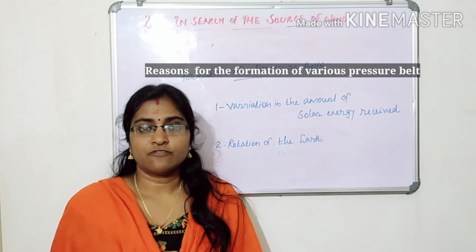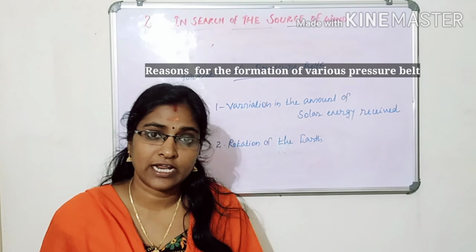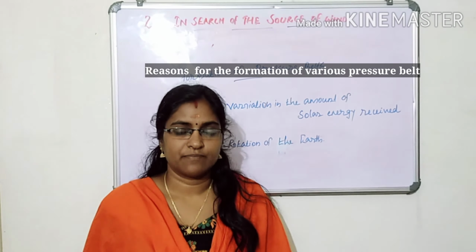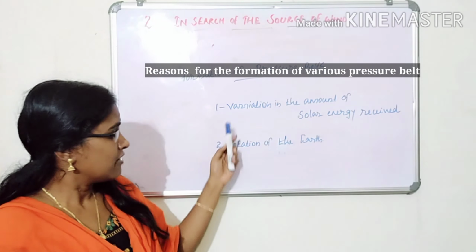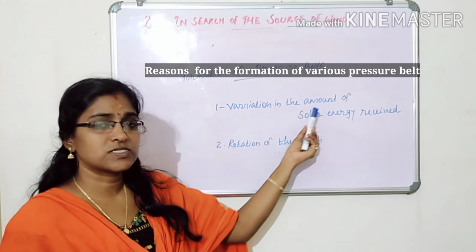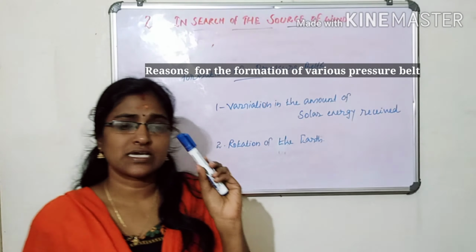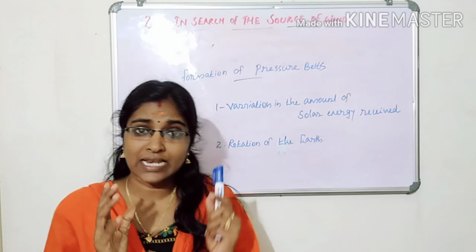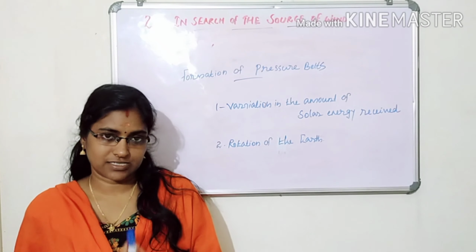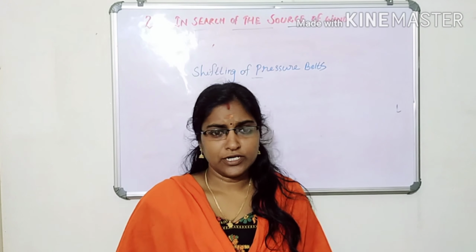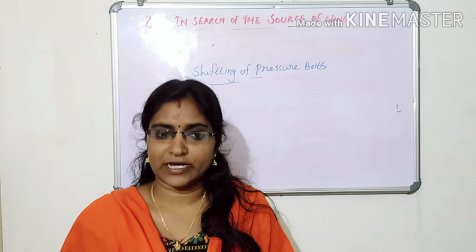What is the reason for the formation of different pressure belts? Listen. Only 2 points. Variation in the amount of solar energy received and rotation of the Earth are the reasons for the formation of various pressure belts. Important topic, that is shifting of pressure belts.